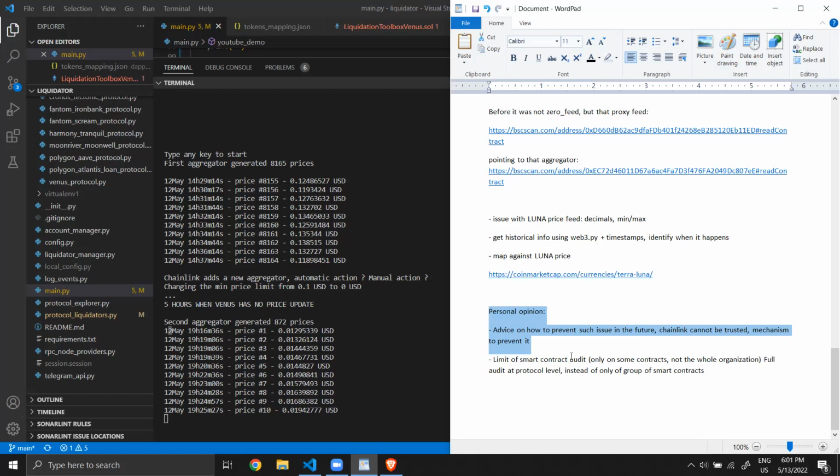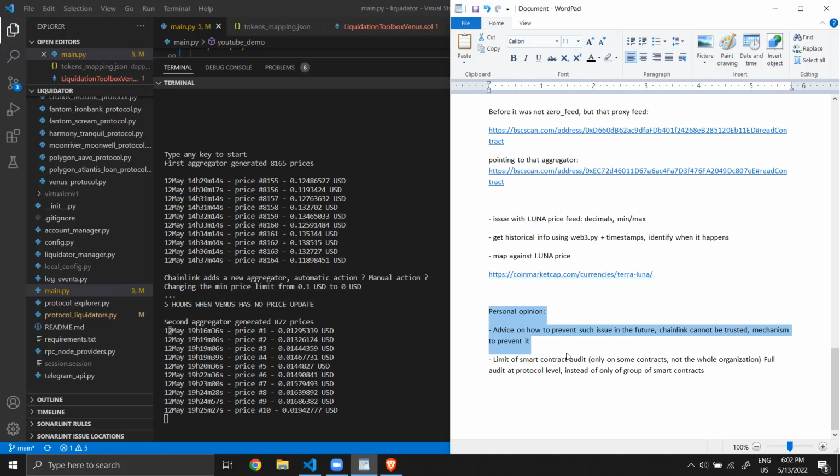So for the future, I guess that a protocol using Chainlink should implement some alerts or some monitoring, maybe use different oracle solutions like Chainlink and also Band Protocol, or use the feed from Binance, and check if between two measures the price difference is not higher than, I don't know, 2%, and also check if the price is always the same or not, because this could also mean that the price is not updated anymore.